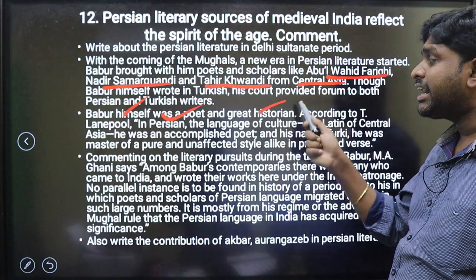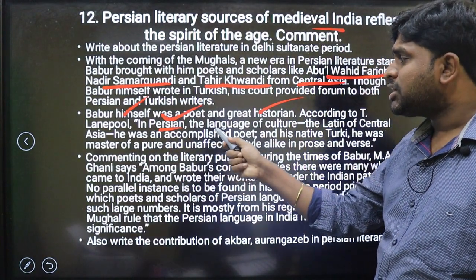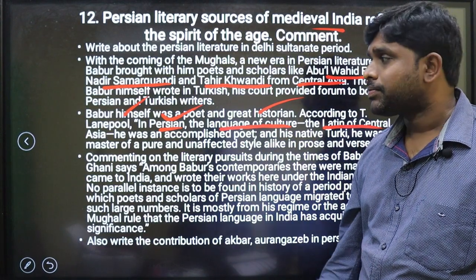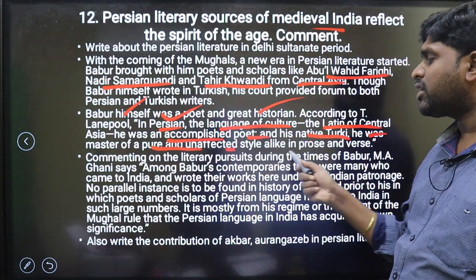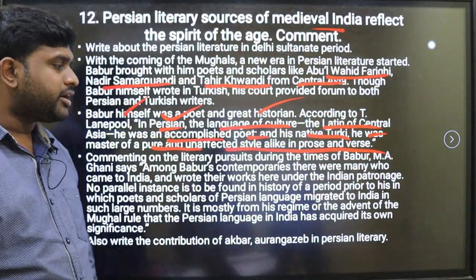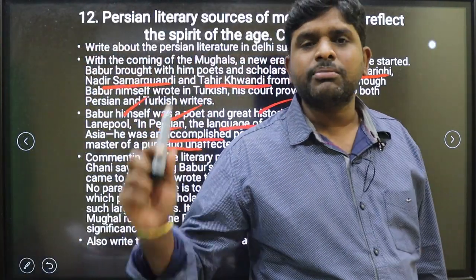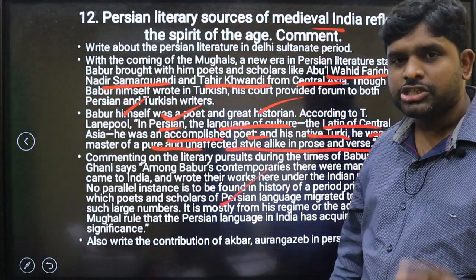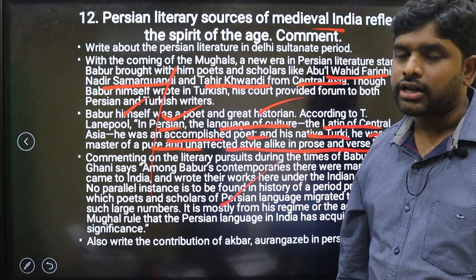Babar himself was a poet and a great historian. Why? Because medieval India, according to Lane Poole, Persian was the language of culture, the Latin of Central Asia. He was an accomplished poet and in his native Turkish, he was master of a pure and unaffected style in prose and verse. Who developed it? Aurangzeb developed this. The Nizam of Hyderabad also was famous for Persian literature. That also you have to mention. This factual information is very important. Without the factual information, the answer is not correct. Remember.